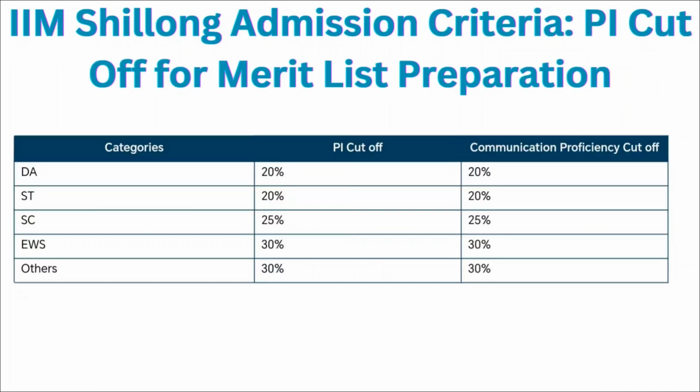Then the cutoff score for personal interview will vary according to category. So for DA it is 20% for the personal interview, and for the communication proficiency cutoff 20% weightage is also given. For ST category, 20% weightage is given to your personal interview cutoff, and 20% weightage is given to the communication proficiency cutoff. For SC category it is 25%, for EWS it is 30%, and for other category it is 30%.